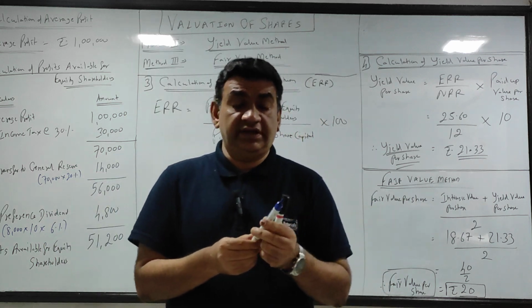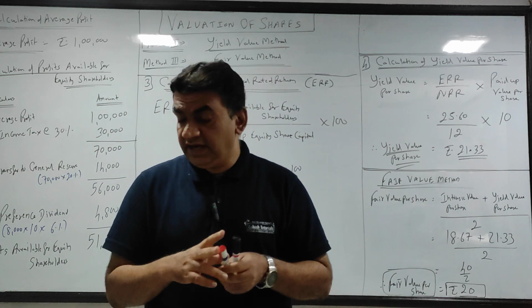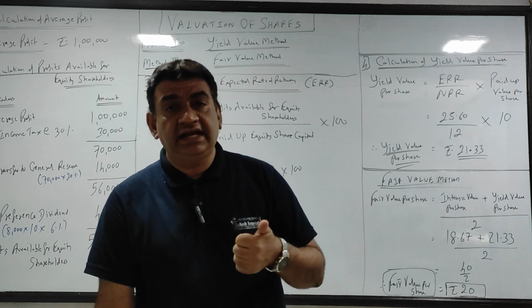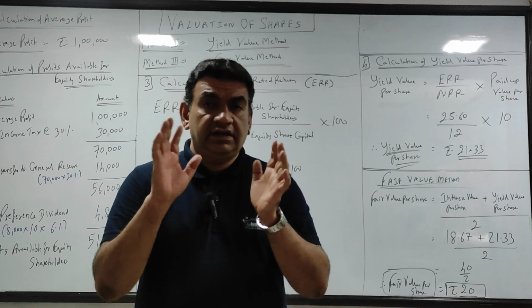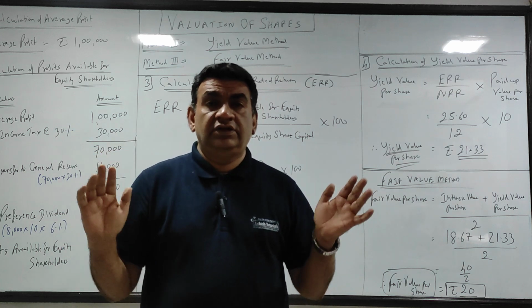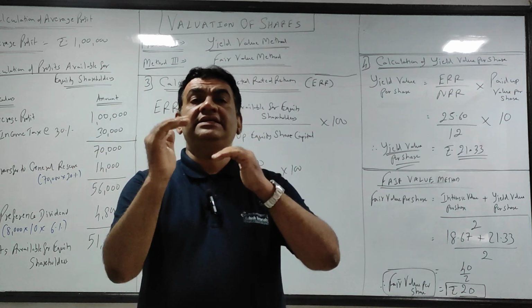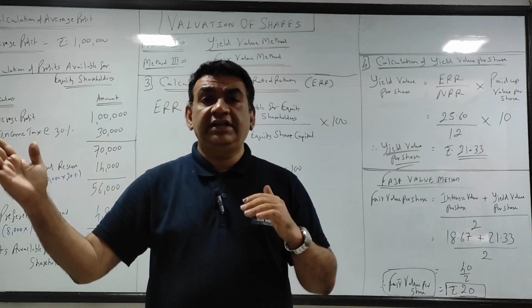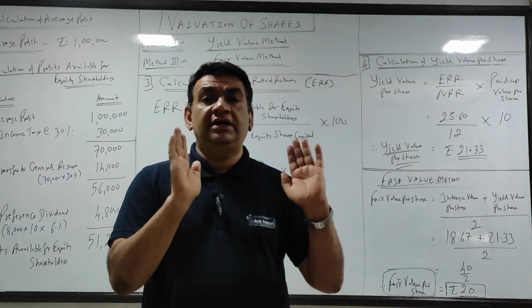See, इसको fair क्यों बोलते हैं? There are 3 methods, correct? First intrinsic, second yield. Intrinsic का concept अलग है, yield का concept अलग है. So take उसका average, that is the fair price. Nor intrinsic पूरा, nor yield पूरा, take उसका average.